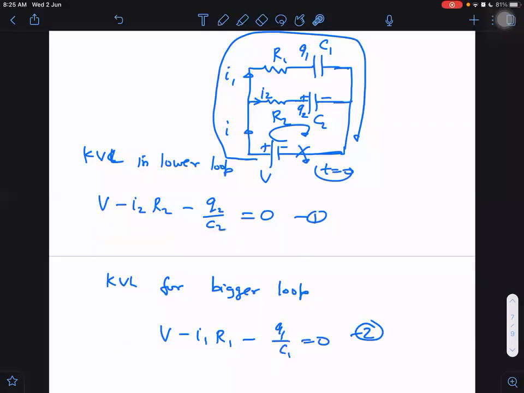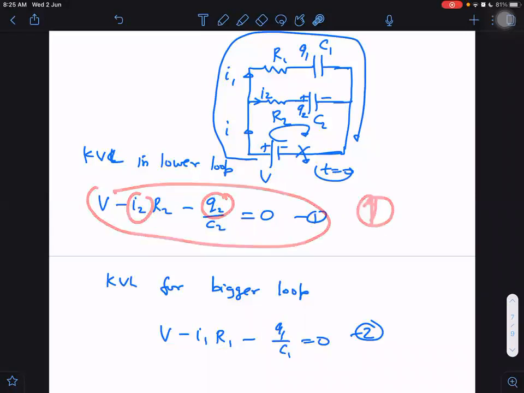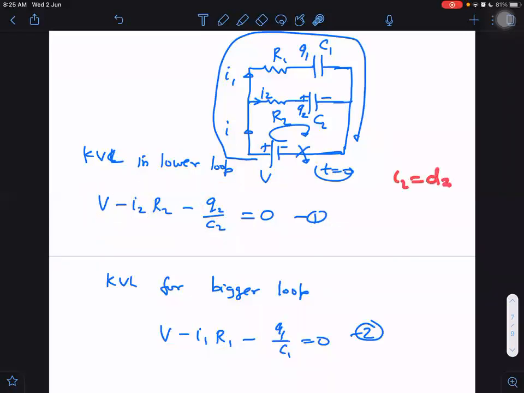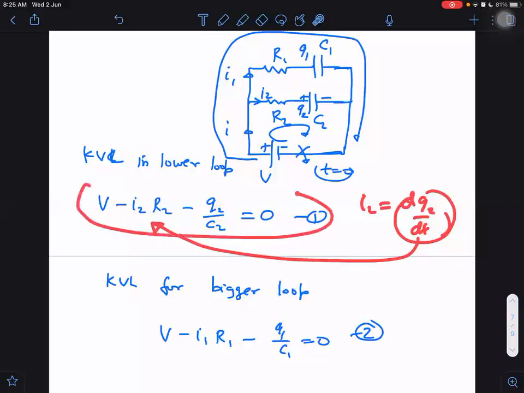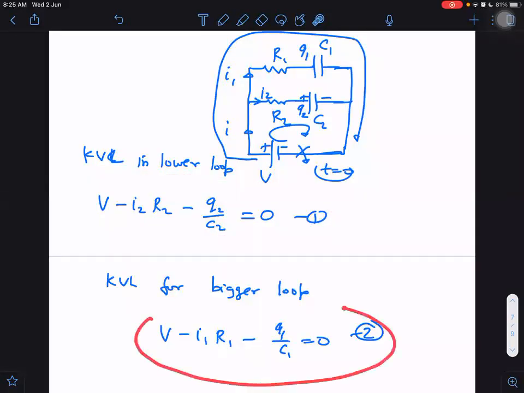There are two equations and two unknowns. I1 and I2 are the unknowns, or Q1 and Q2 are the unknowns. We can write I2 as dQ2 by dt. But this equation has only one unknown. What is the unknown of this equation? Only Q2, because I2 can be written as dQ2 by dt, and I can put it in this equation. So it has one unknown, one equation. The other also has a separate unknown and a separate equation. Therefore, these are independent of each other.